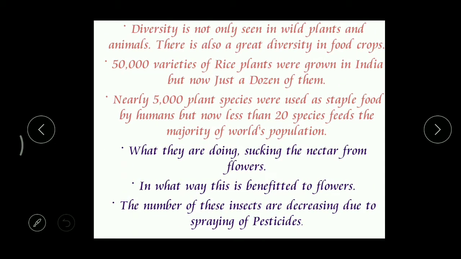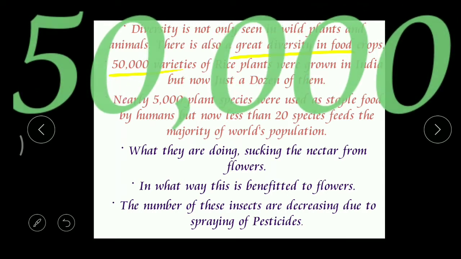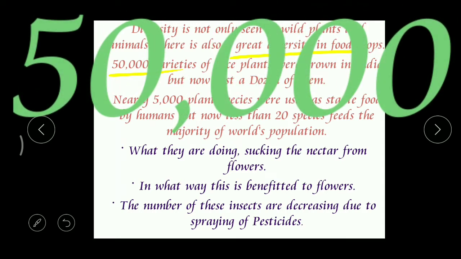Then, there's diversity. Diversity means what? Variations, differences. This diversity is naturally seen in wild plants and animals, but there is a great diversity in food crops also. That means in our past, when we observe our country, there were around 50,000 varieties of rice plants. 50,000 varieties of rice plants were present in the past.